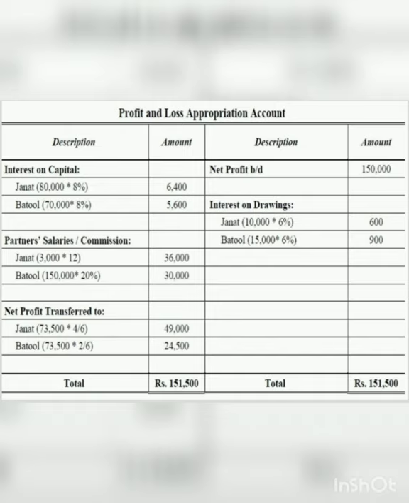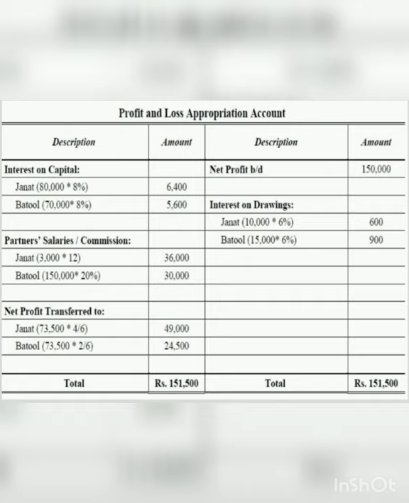So now, profit and loss appropriation account. Here it was given that the profit and loss account for the year 2019 was 1,50,000. What I told you is, when there is any profit, we bring it to the right hand side of the PL appropriation account. So we have written net profit brought down 1,50,000.